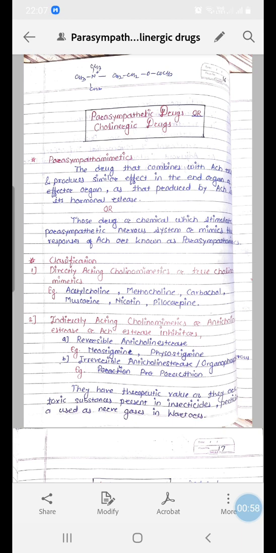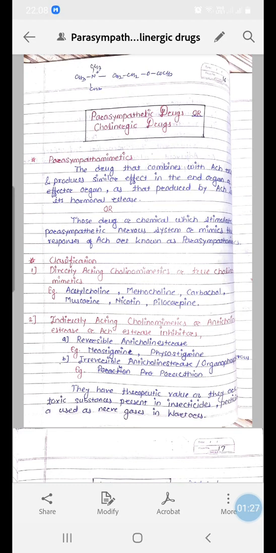Then this system governs the activity of many organs or systems through its two parts, that is sympathetic nervous system or adrenergic nervous system, and parasympathetic nervous system, which is also known as cholinergic nervous system.